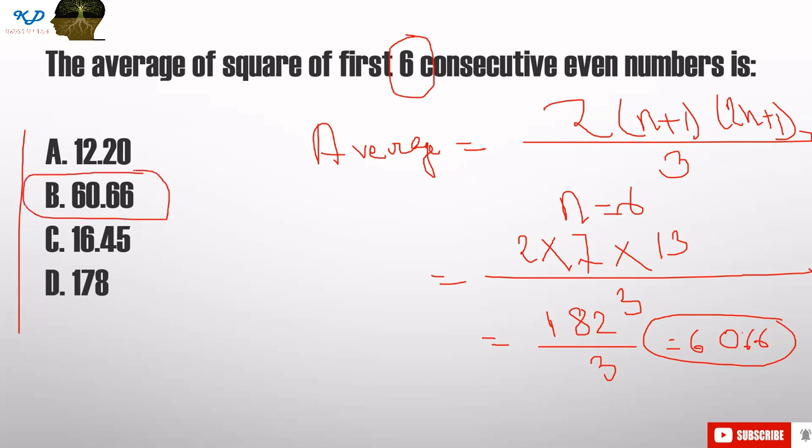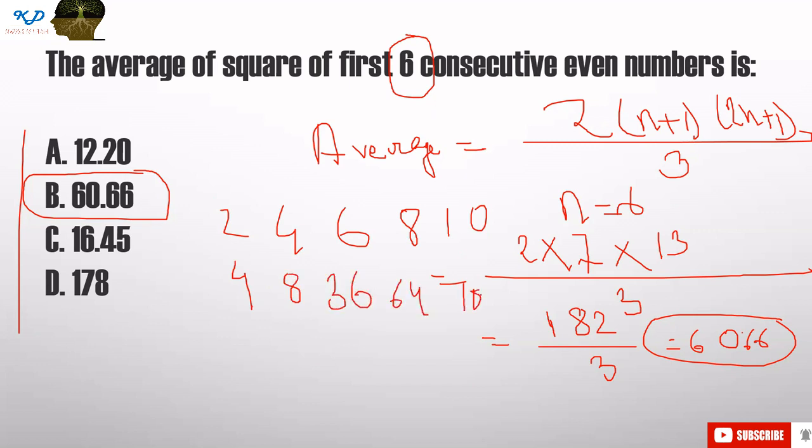60.66 is the answer for the average of squares of the first 6 consecutive even numbers. So what are the first 6 consecutive even numbers? 2, 4, 6, 8, 10. Their squares are 4, 16, 36, 64, and 100.